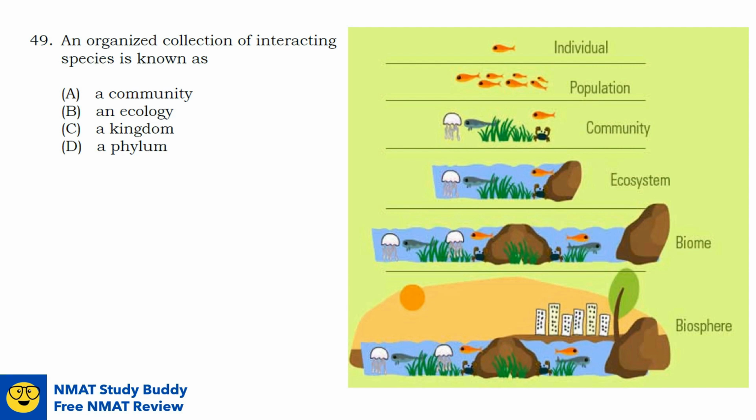Okay, let's go back here to our question. An organized collection of interacting species is known as blank. So interacting species means it contains more than one species, right? So it will refer to the community. Again, community is a collection of several interacting populations with different species that inhabit a common environment. So the answer here is community.